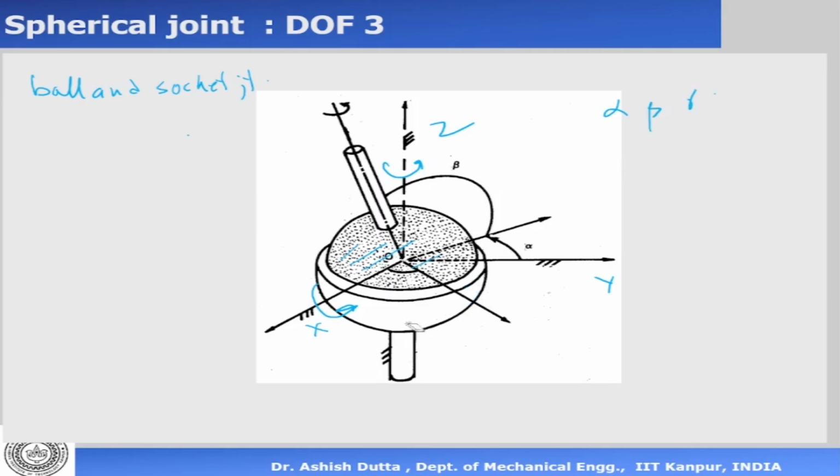So it has 3 degrees of freedom and 3 thetas. This is called a ball and socket joint, or spherical joint, and the 3 thetas are the 3 degrees of freedom of the joint.